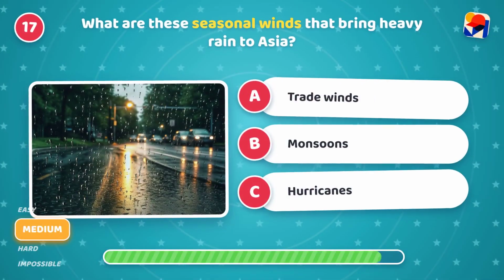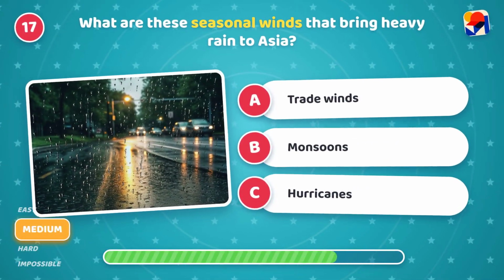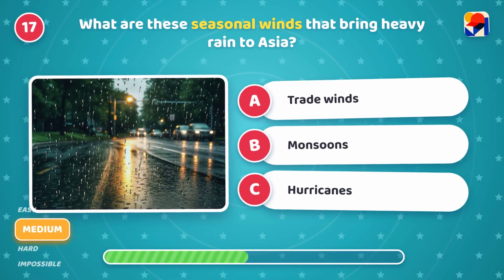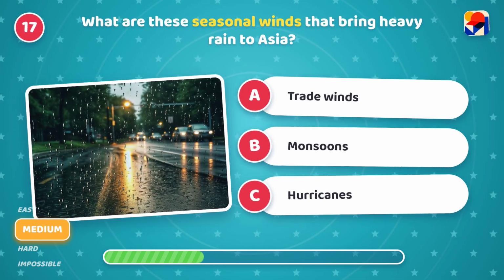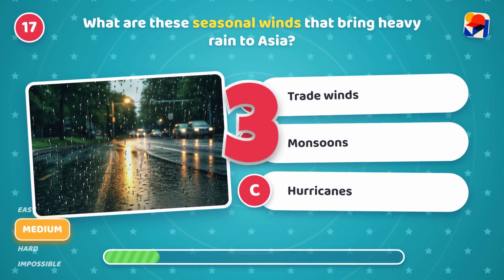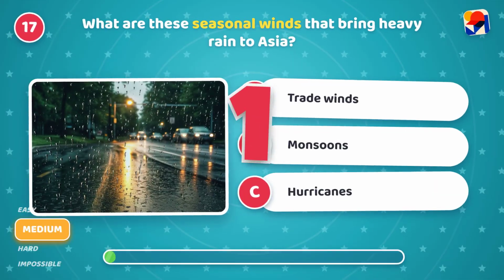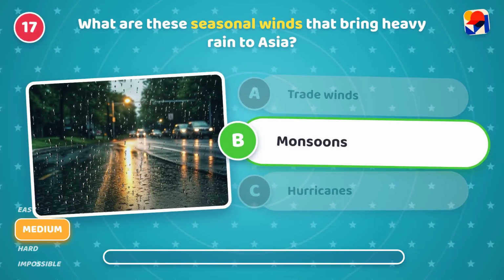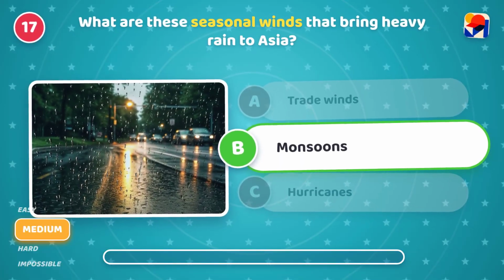What are these seasonal winds that bring heavy rain to Asia? Is it A, trade winds, B, monsoons, or C, hurricanes? It's B, monsoons! So wet. They cause seasonal heavy downpours.